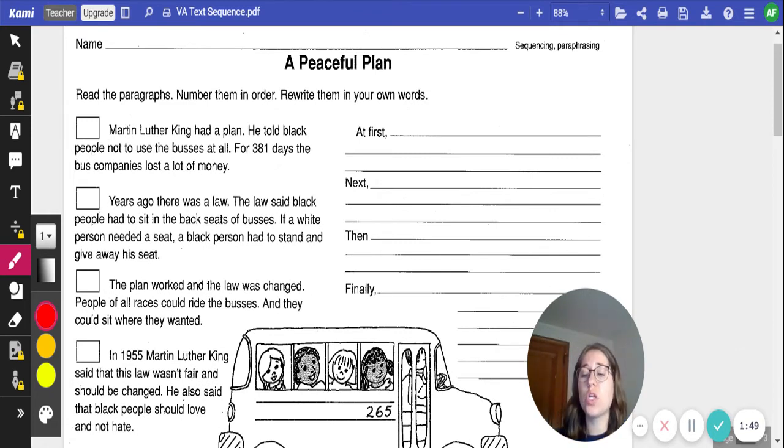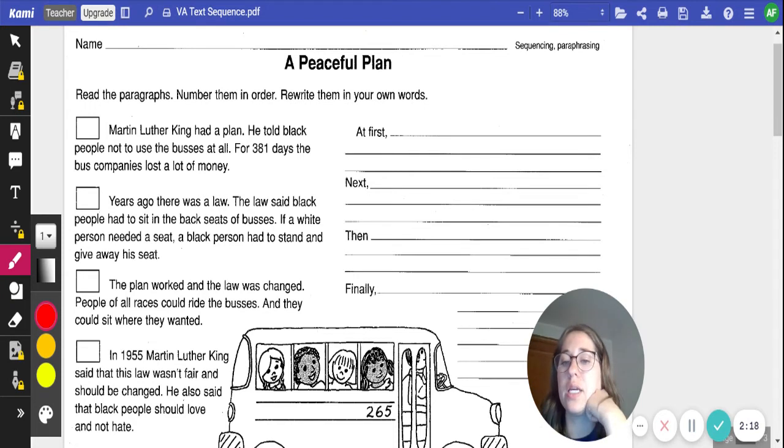First activity today is we're going to read each of the paragraphs on the left. Then we're going to put them in sequence order. Once we do that, we're going to write them in our own words using our sequence words like at first, next, then, and finally, so that it all makes sense. On the right, I will start reading our paragraphs.